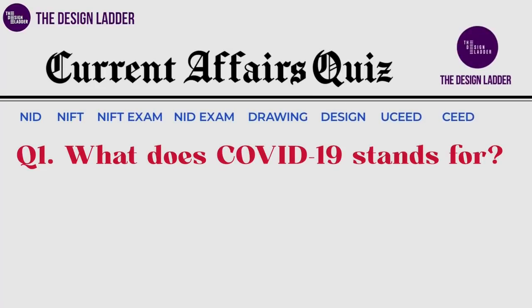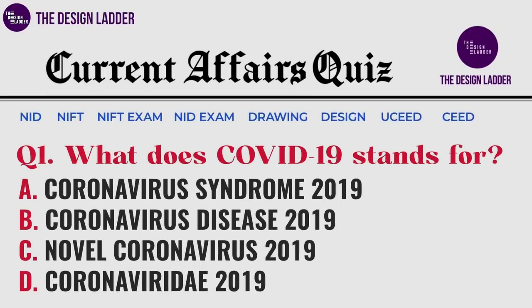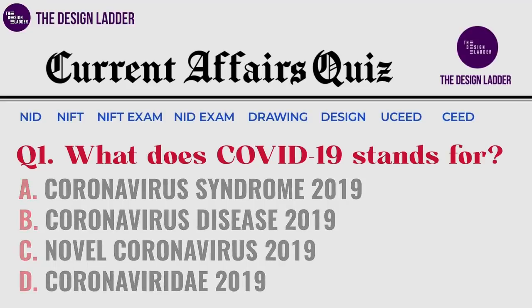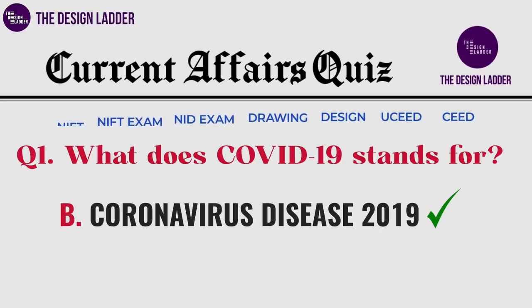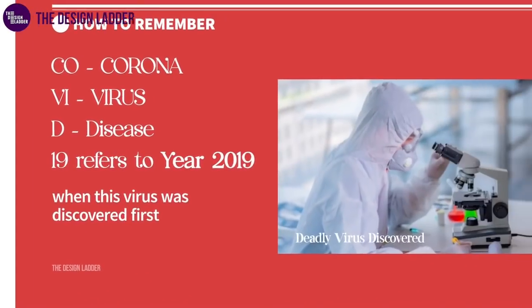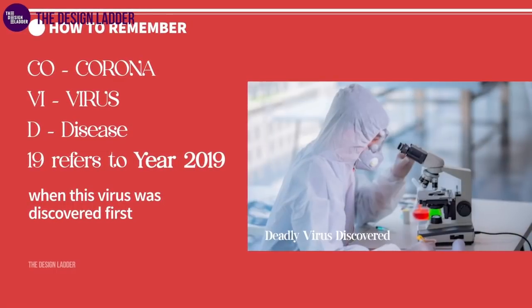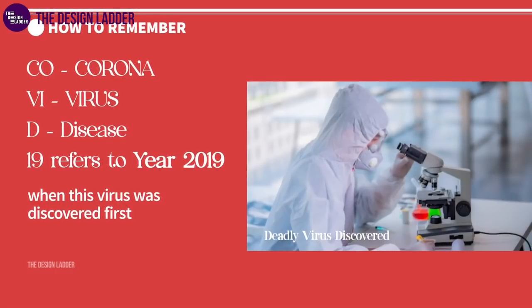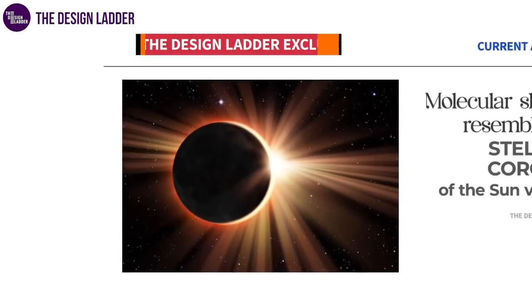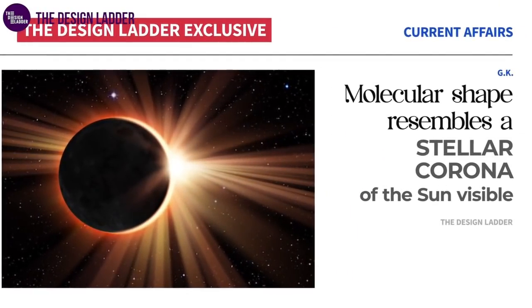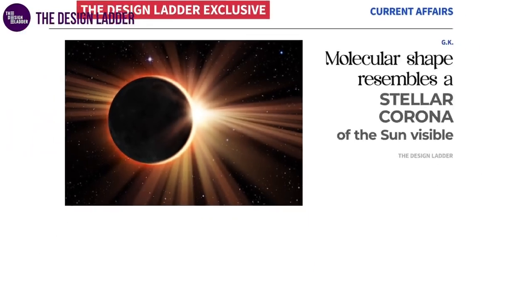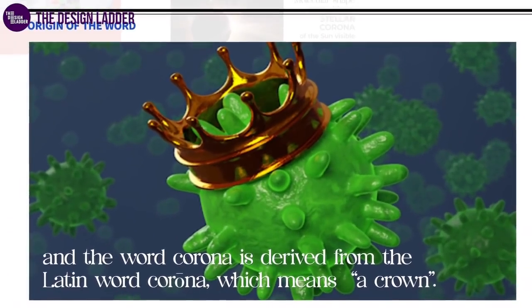First question for today is, what does COVID-19 stand for? And your options are: the correct answer is Coronavirus Disease 2019. CO stands for Corona, VI stands for virus, D for disease, and 19 refers to 2019 when the virus was first discovered. Coronavirus is called so because its molecular structure shape resembles the stellar corona of the sun visible during a total solar eclipse, and the word corona is derived from the Latin word corona, which means a crown.